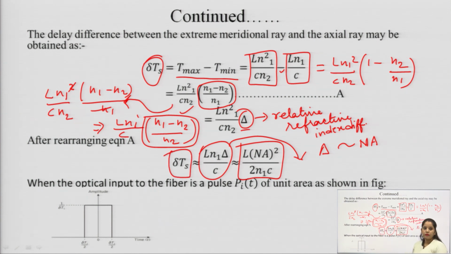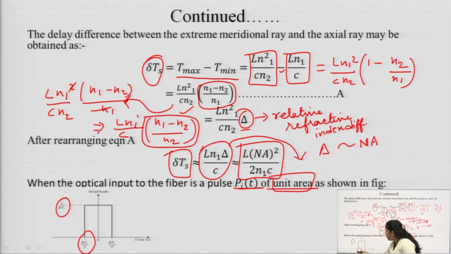Now, we have to calculate the pulse width. For calculating the pulse width, we have taken an optical input pulse P(t) of unit area, with amplitude 1 by del Ts from minus del Ts to plus del Ts.